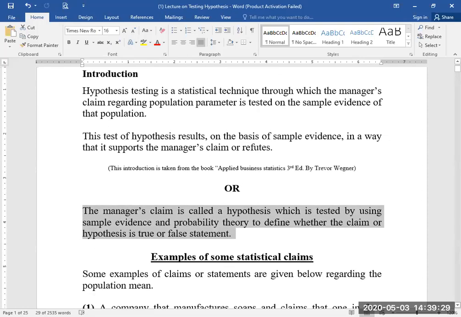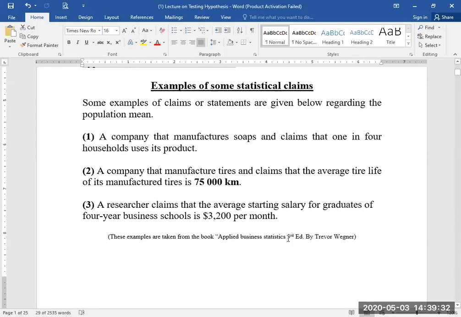Examples of some claims. Example number one, a company that manufactures soaps claims that 1 in 4 households uses its product. Second example, a company that manufactures tires claims that the average tire life of its manufactured tires is 75,000 kilometers. Example number three, a researcher claims that the average starting salary for graduates of 4-year business schools is $3,200 per month.